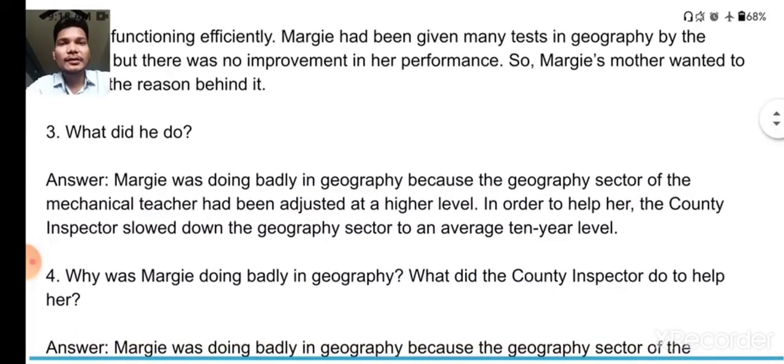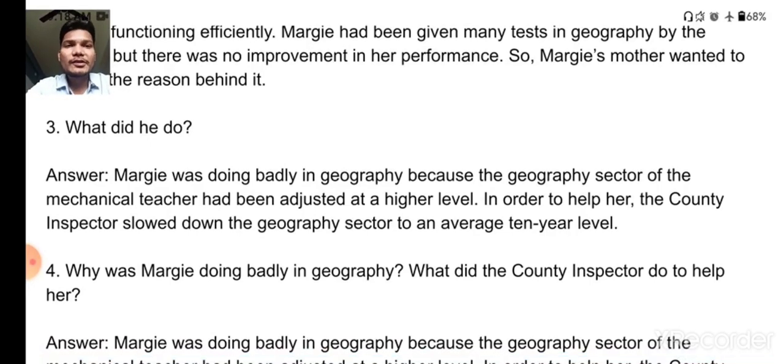Let us move ahead with the third. What did he do? It means the county inspector. As you know, Margie was doing badly in geography because the geography sector of the mechanical teacher had been adjusted to the higher level. In order to help her, the county inspector slowed down the geography sector to an average 10-year level. So the answer is that Margie was not doing well in geography, and that's why the county inspector decreased or slowed down the geography sector to the average level so that Margie can do properly.